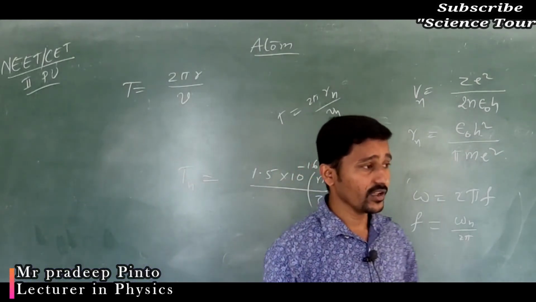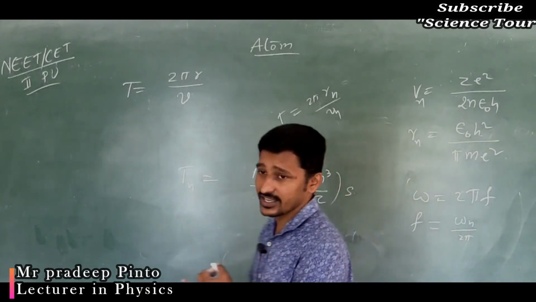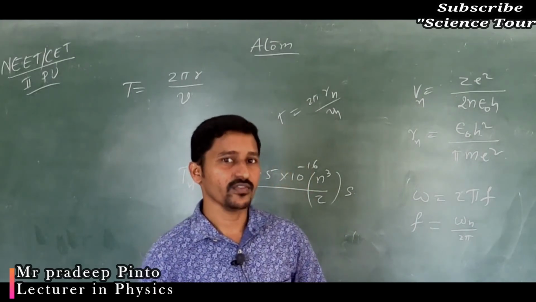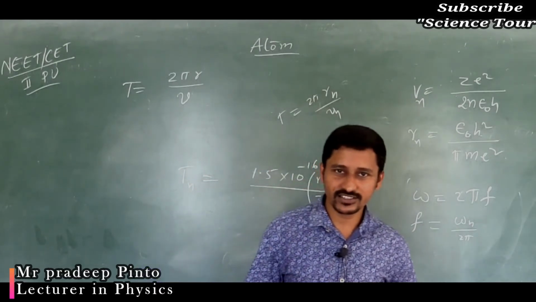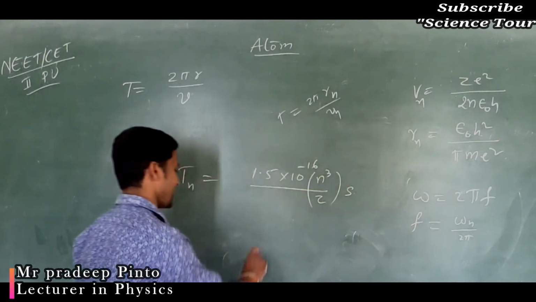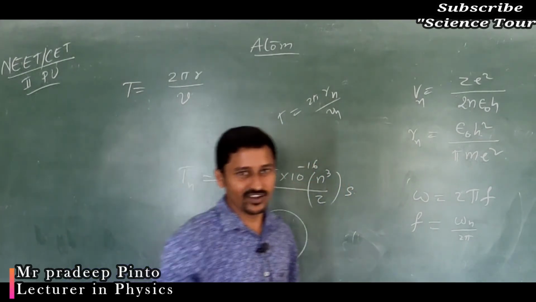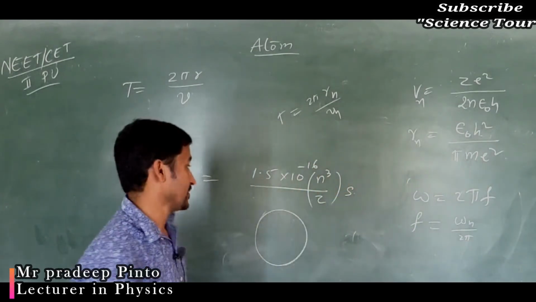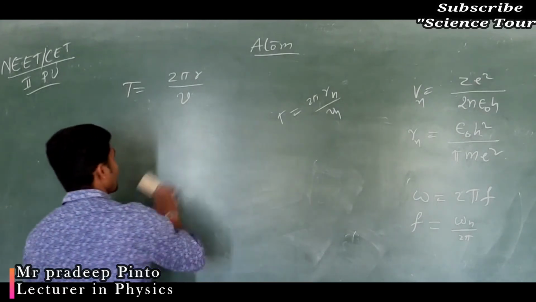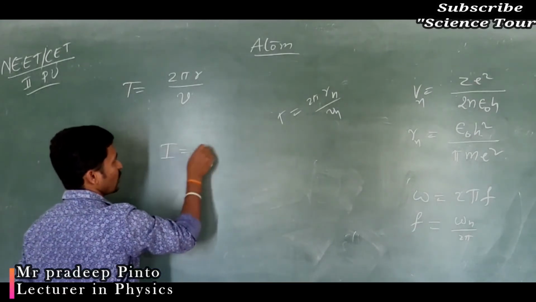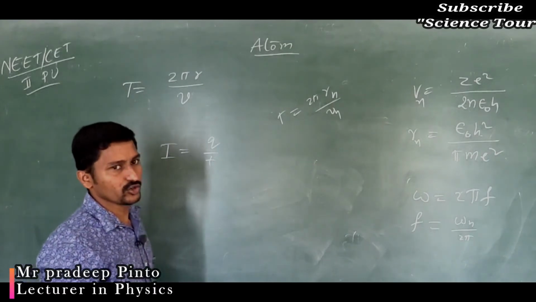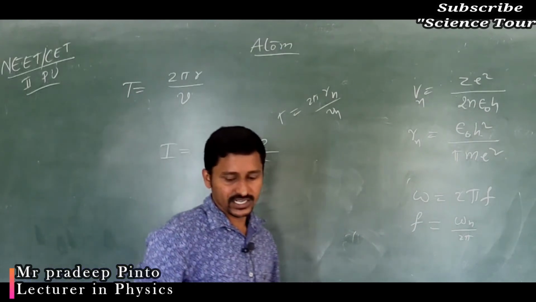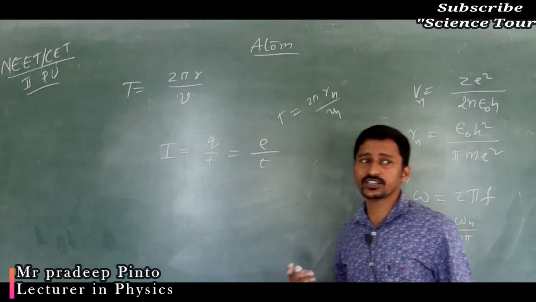Okay, see, now the electron is revolving in the orbit, the radius is there, it has its velocity, and angular frequency and frequency are there. Next what? When a charge is rotating or moving, you are going to get an electric current. What is the expression for electric current? Because of the electron moving, I is equal to Q divided by T. Q is the charge, that is e of the electron, and T is nothing but the time period. Because of that you are going to get the current.